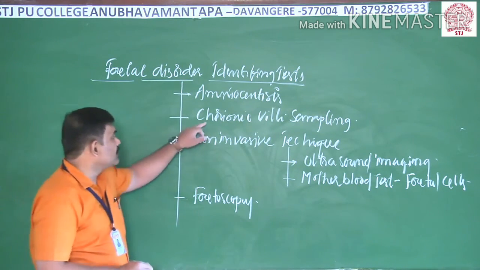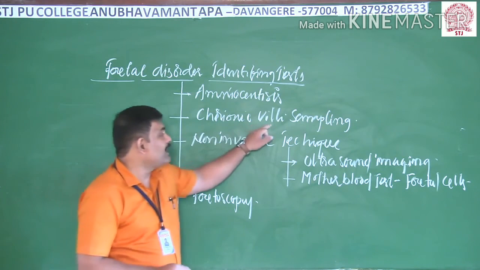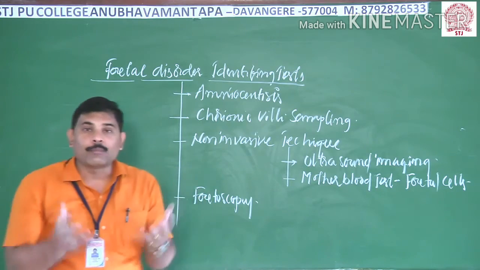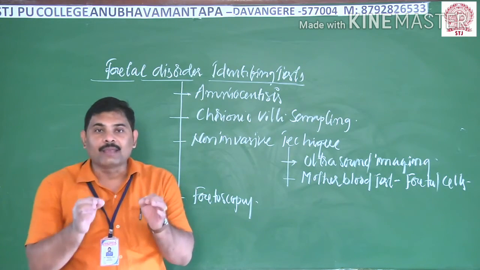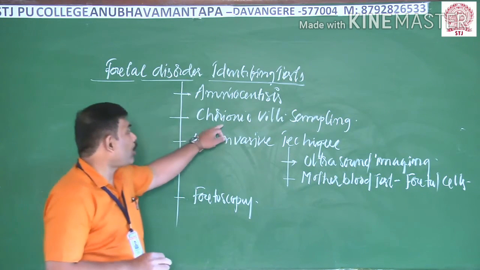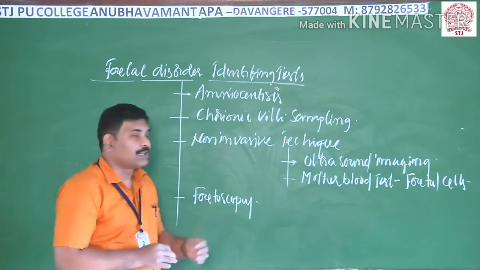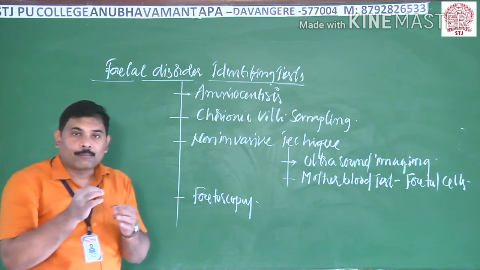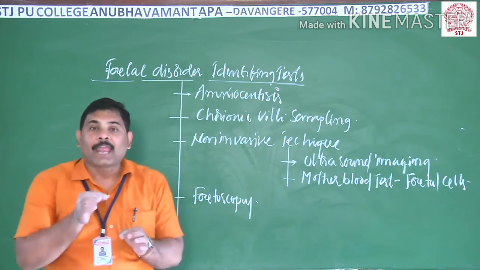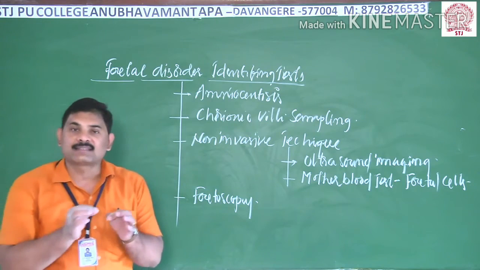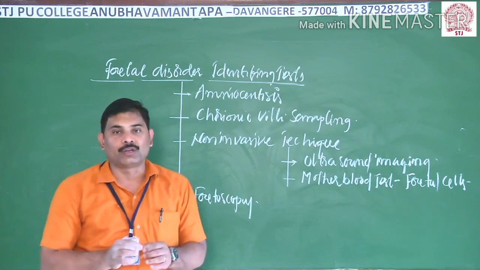Well, the second one is known as chorionic villi sampling. When the baby is growing, around the baby you can see a layer known as the chorion. This chorion develops the villi. During this test, generally the physician sends a tube into the uterus through the vagina and cervix, and finally it enters the uterus.